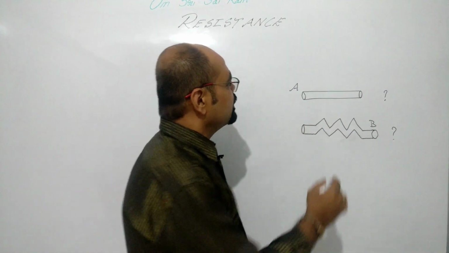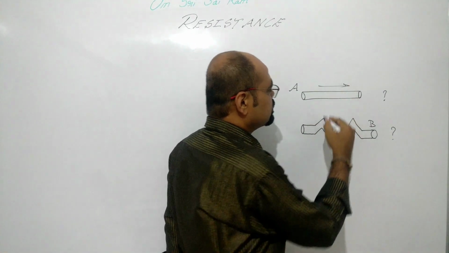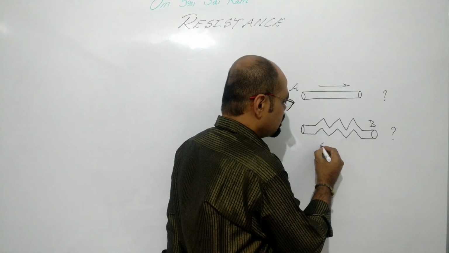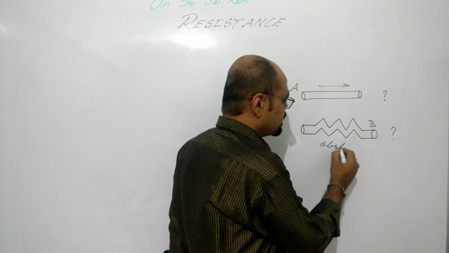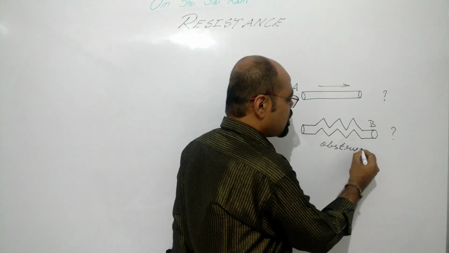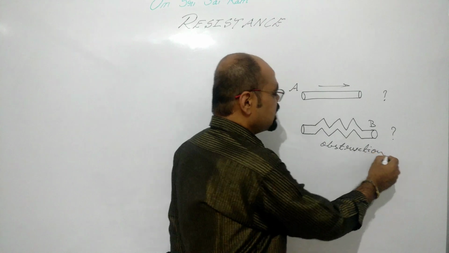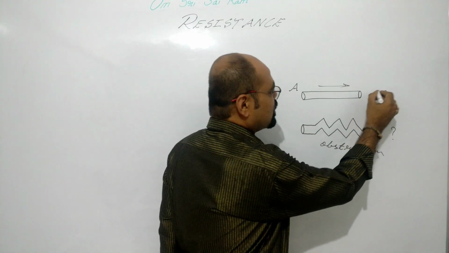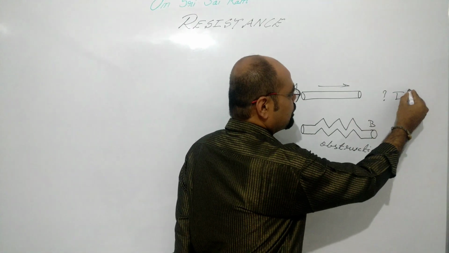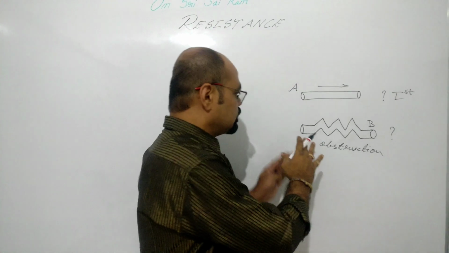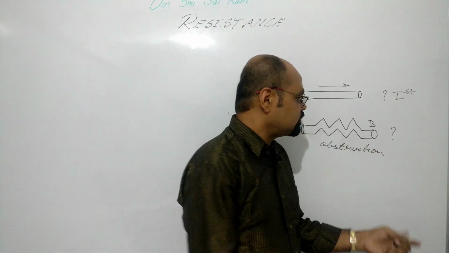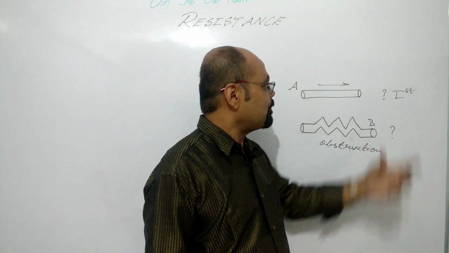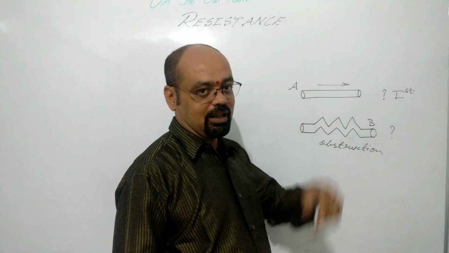Here the water flows fast, but here there is some obstruction for the flow of water. The obstruction is the zigzag shape, right? So the water comes out first in the plain pipe, and for the water to come out from this pipe requires a bit more time as compared to pipe A.